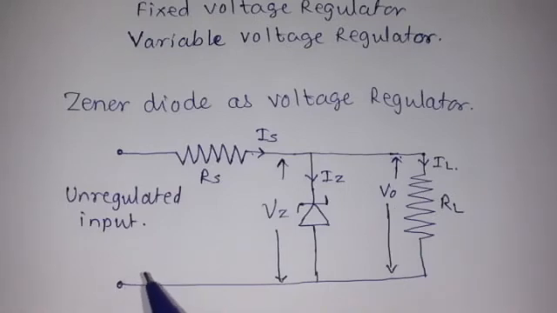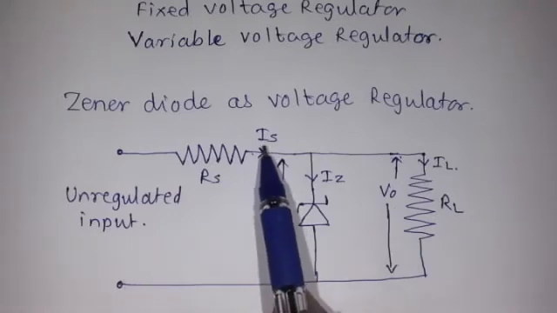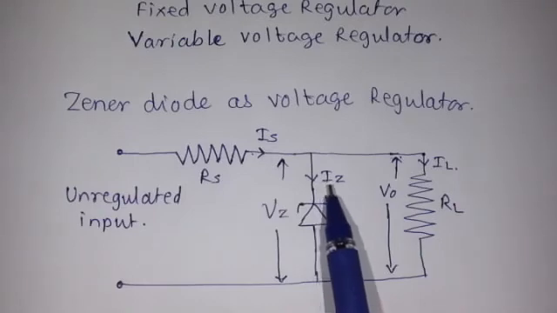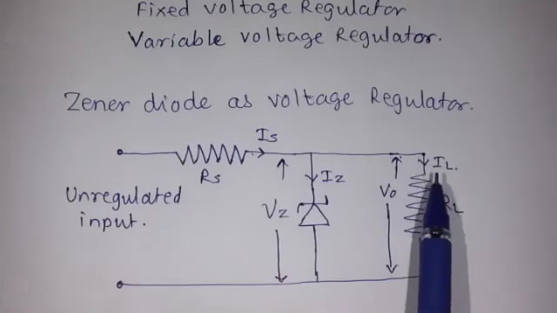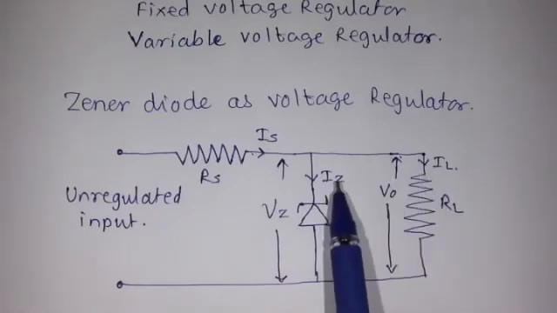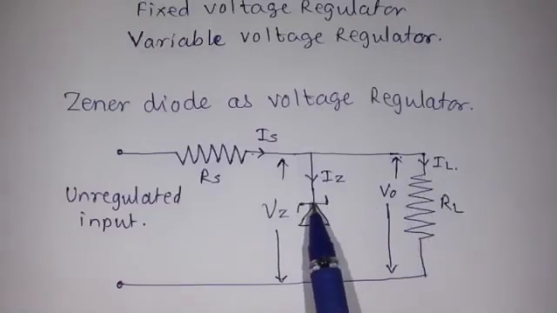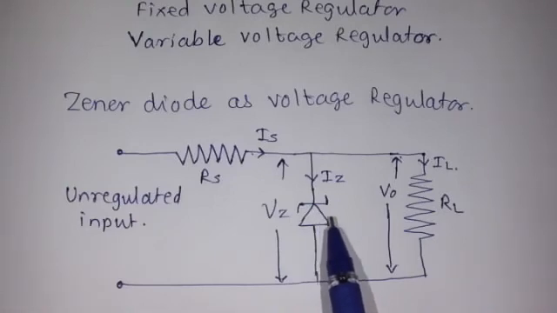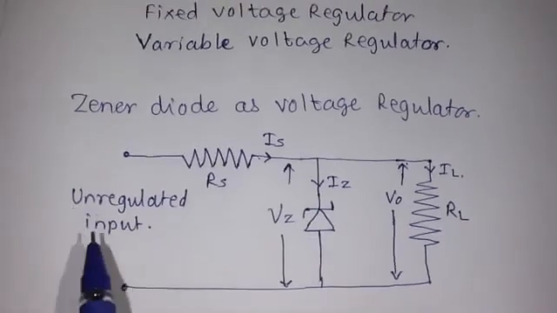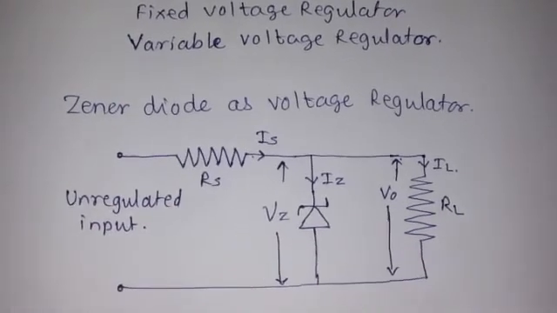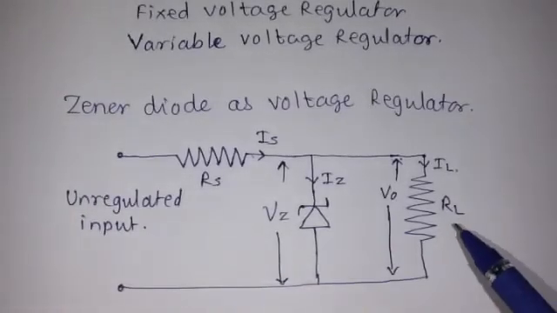If there is a decrease in voltage, in that case what happens? The current decreases. In a similar proportion, the value of zener current also decreases, keeping the load current constant. Means only the zener current changes, there is no change in load current, and that can be done with the help of this zener diode. And this type of regulation we call line regulation, because it is related to the line voltage.